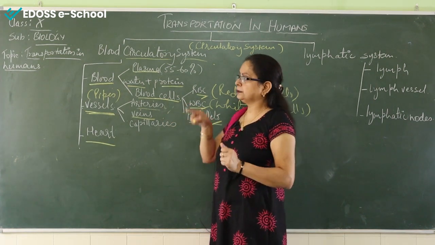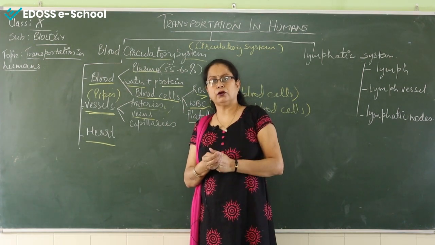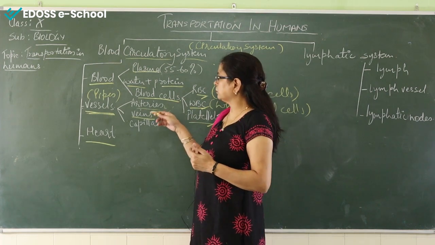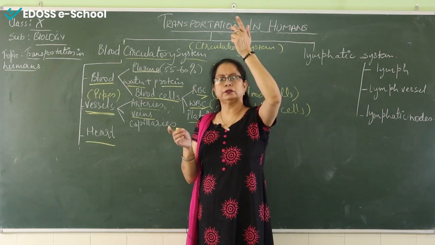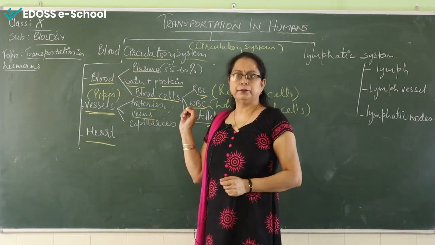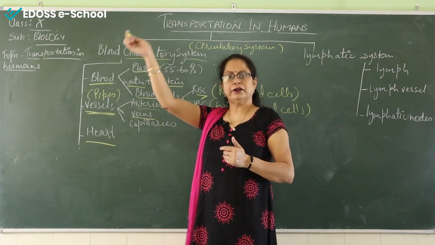That means the organs, when they get the oxygen, in return they give the carbon dioxide to the pipes that finally reach the lungs, and through the lungs it gets exhaled out. So veins carry deoxygenated blood. Now that starts from the organ and reaches up to the heart and then finally to the lungs.